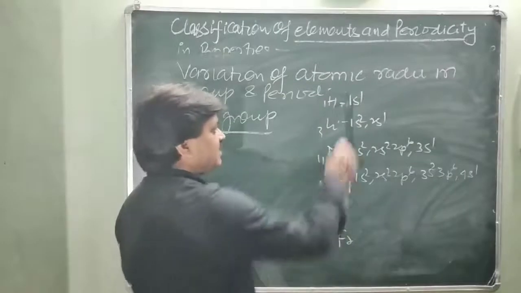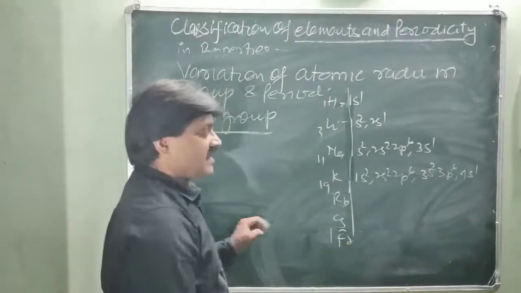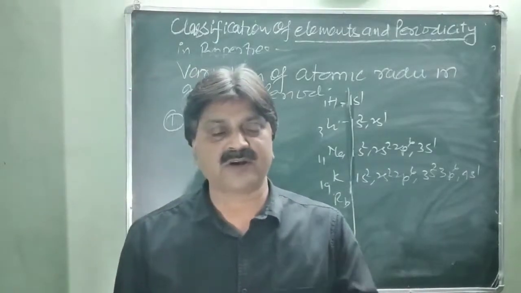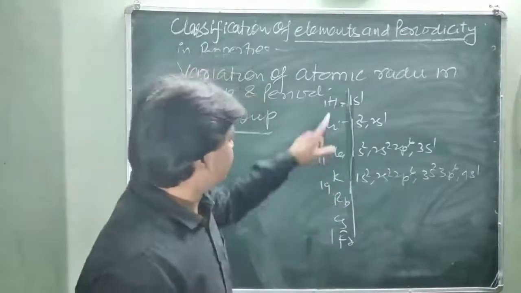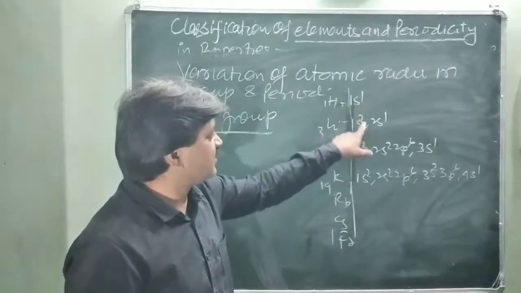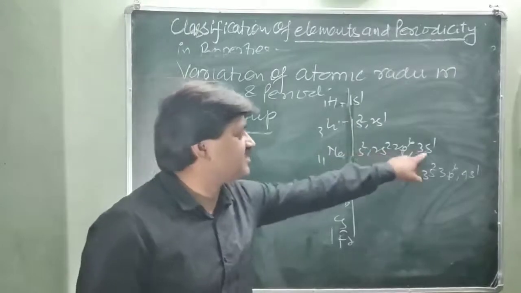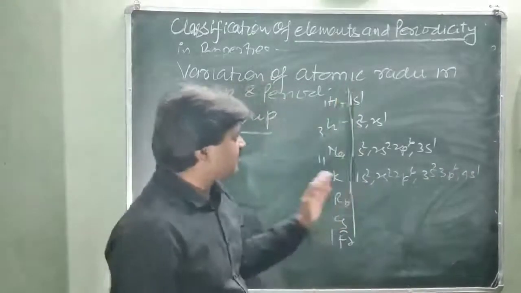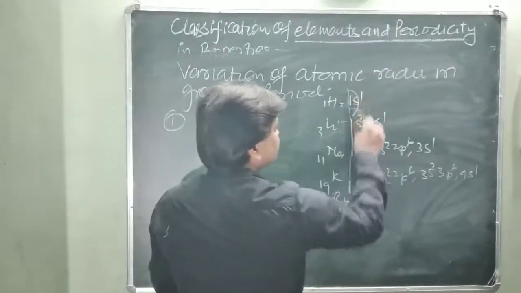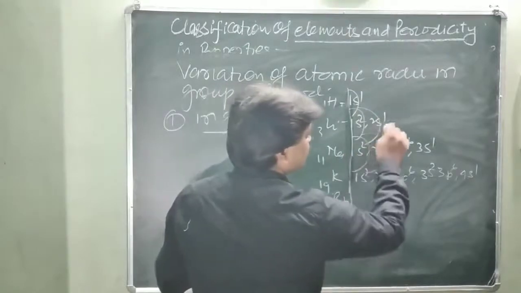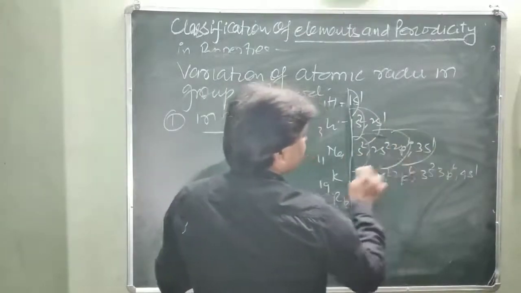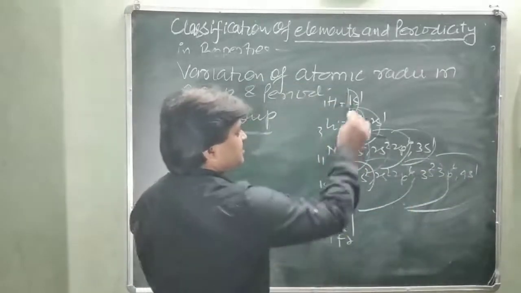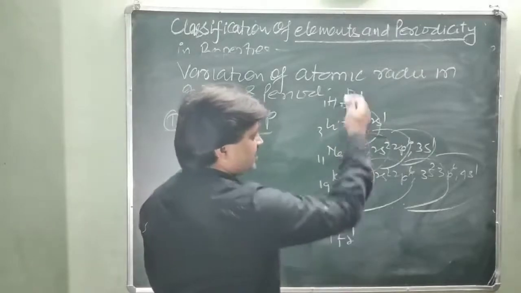So we will see what will happen when coming from top to bottom. That is, the number of shells and number of electrons both increase when coming from top to bottom within the group. You will see this is 1, 3. That is 1 shell, now 2 shells. 11, 1, 2, 3 shells. 19, 1, 2, 3, 4 shells. So as coming from top to bottom, this is simply 1 shell. This is 1 and 2 shells. This is 1, 2 and 3 shells. Now further 1, 2, 3 and 4 shells. So you will see the distance from the nucleus increases when coming from top to bottom.